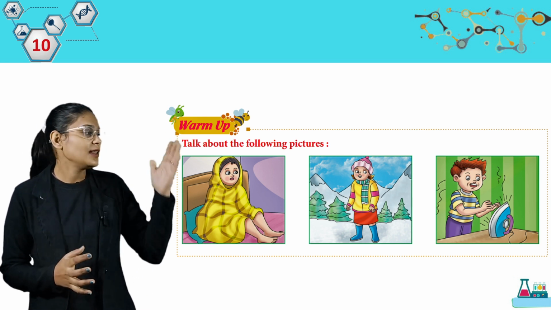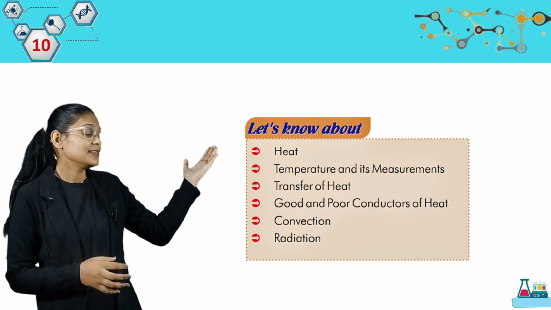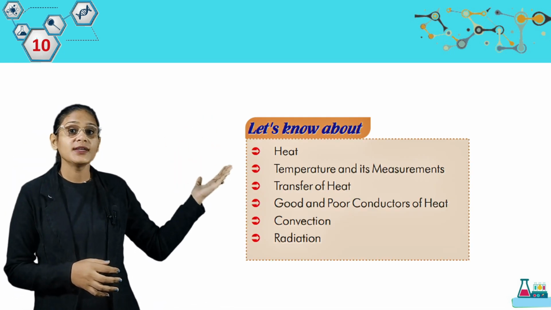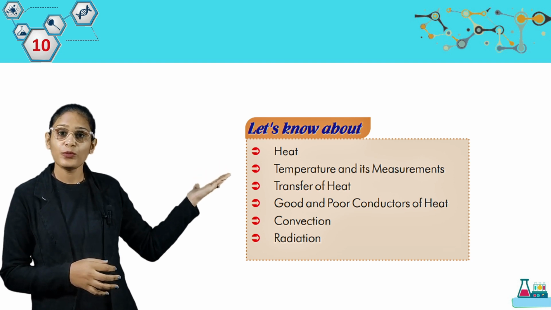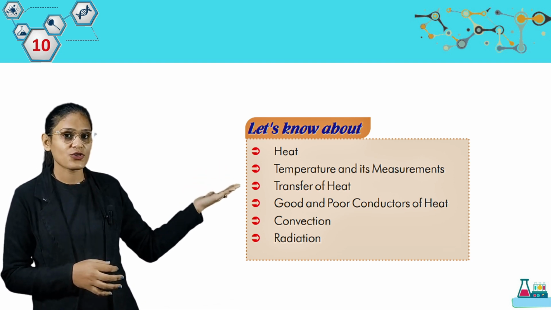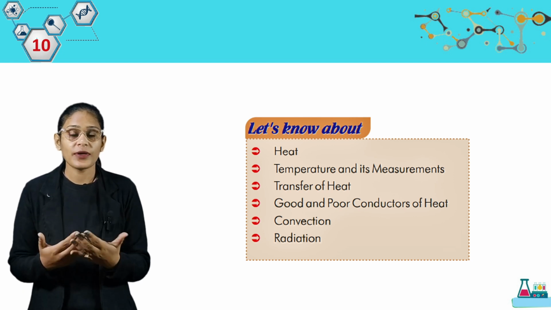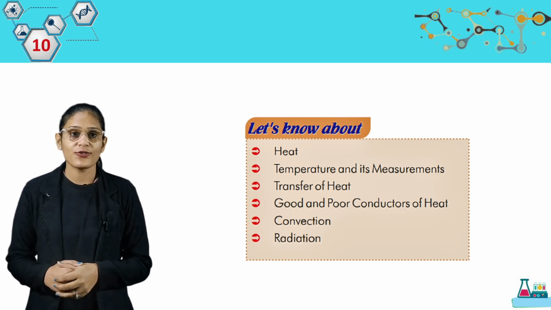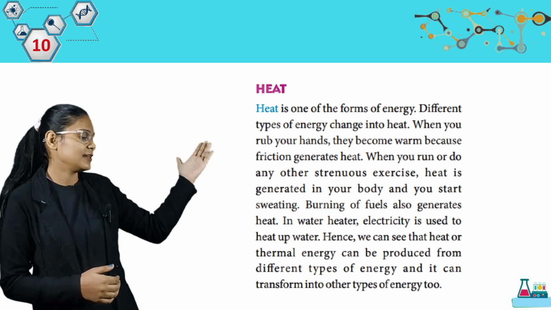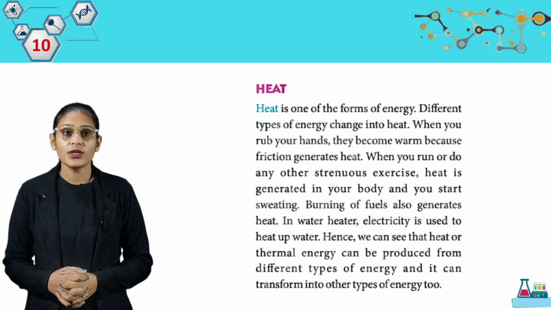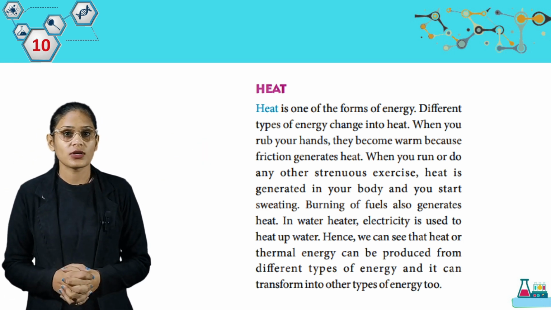Now let's know about heat, temperature and measurement, transfer of heat, good and poor conductors of heat, convection and radiation. So students, these are the topics we are going to discuss in our chapter. First we have heat. Heat is one of the forms of energy. Different types of energy change into heat.